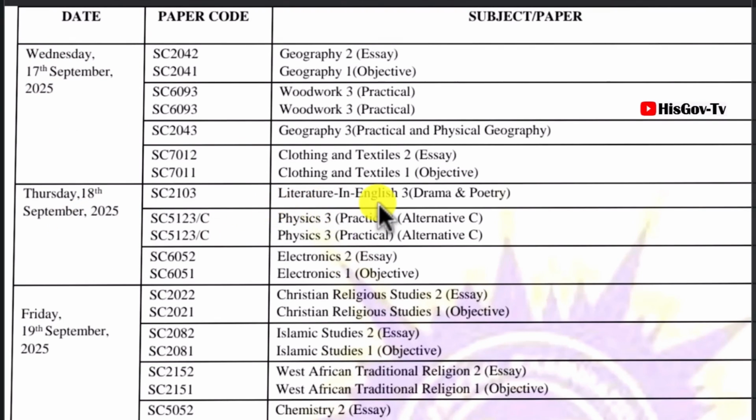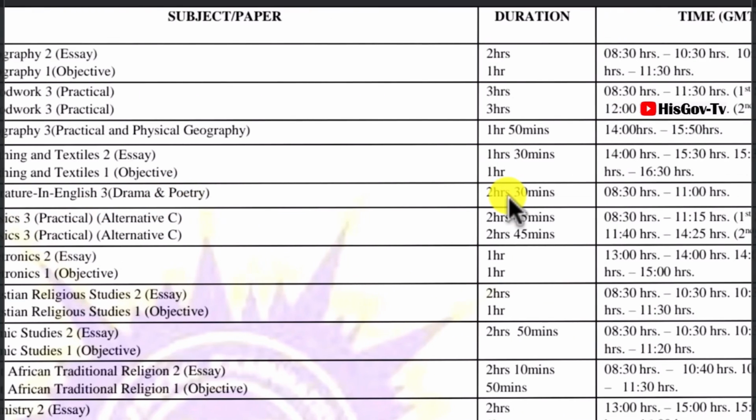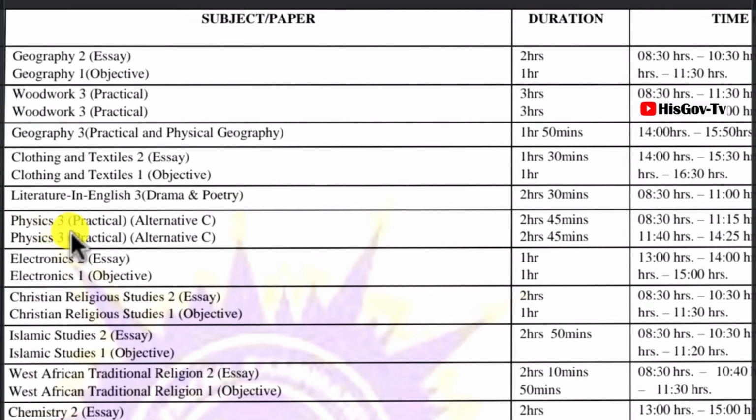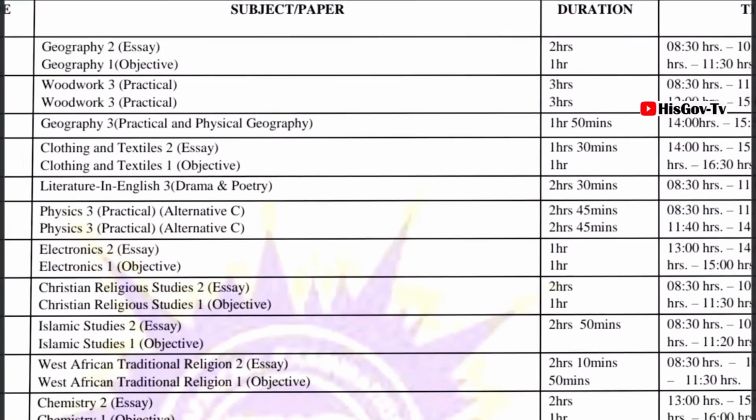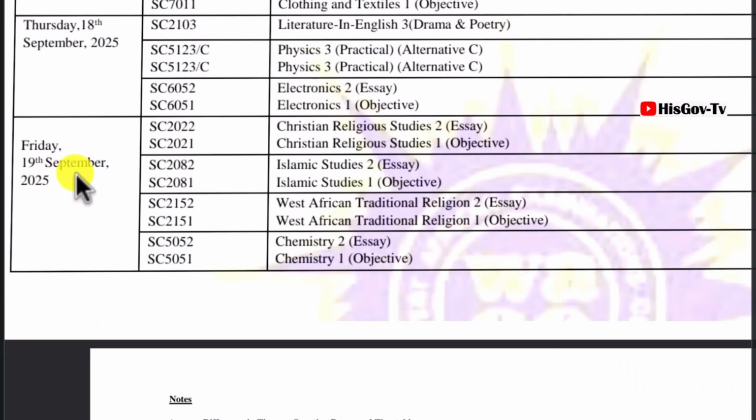Now, 18th of September, we have literature in English. They will write the drama and the poetry, 2 hours. It will begin in the morning. And then we also have physics that will also do their alternative practicals also in the morning. Electronics will also do it, essay and objectives. Electronics also in the afternoon, 1 o'clock.